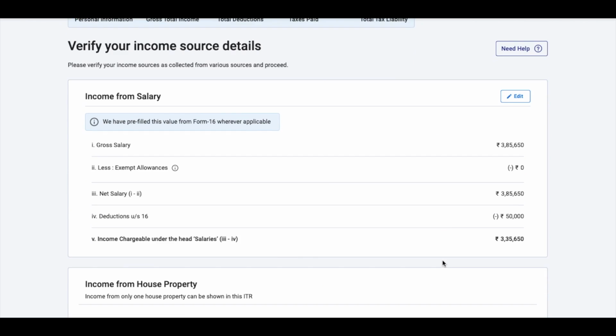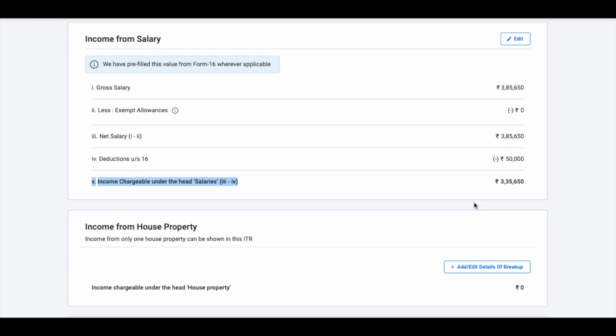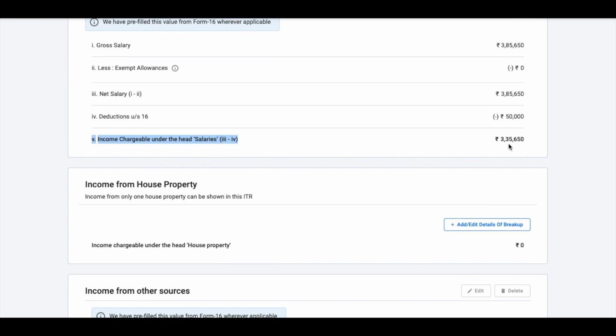Now that your gross salary, net salary details have been filled in and income chargeable under the head salaries, this is as per Form 16 or as per your computation, that is if you've claimed any exemption over and above Form 16. So this is the amount that will be chargeable under the head income from salaries.